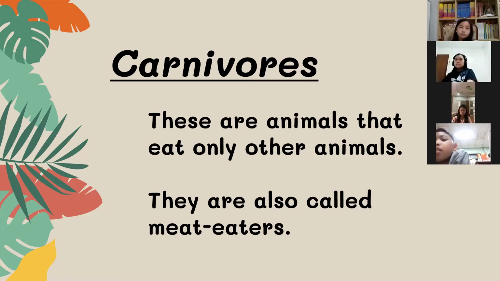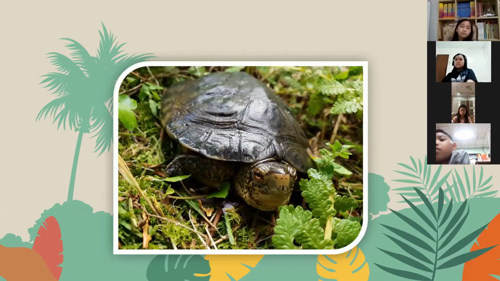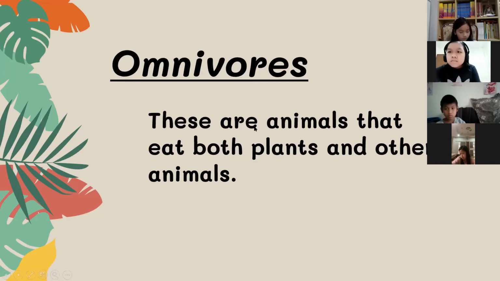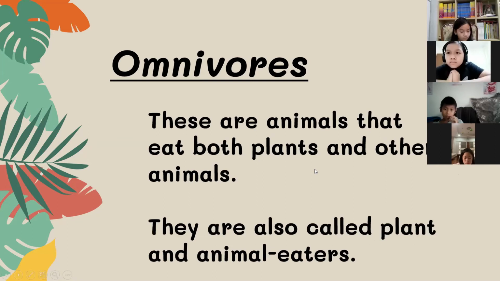Next, what animal is this? Turtle. Okay. These are omnivores. So omnivores are animals that eat both plants and other animals. They are also called plant and animal eaters.